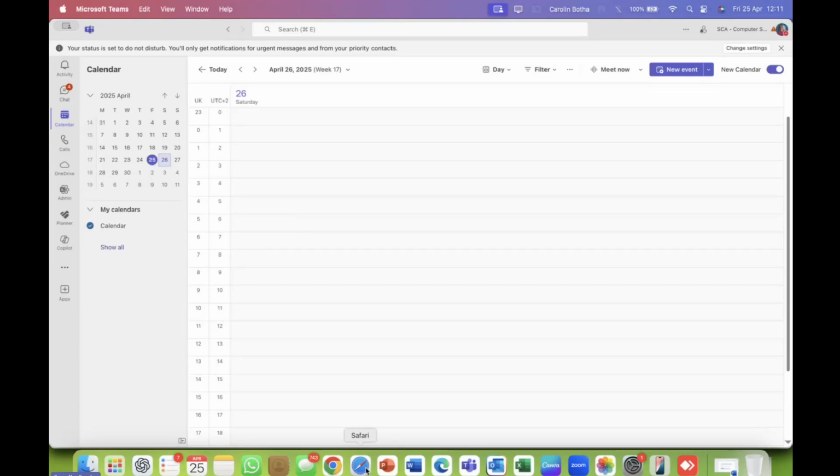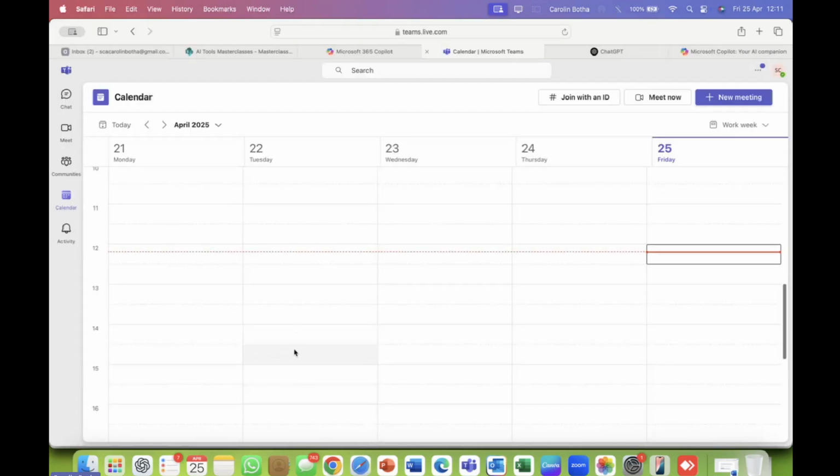If I go to the free version of Microsoft Teams, you have that in the free version as well, and I've explained that already. If you need some assistance on that, reach out to us so we can explain that to you in more detail. You'll notice that on the left-hand side there are fewer options, but definitely the calendar, most definitely.